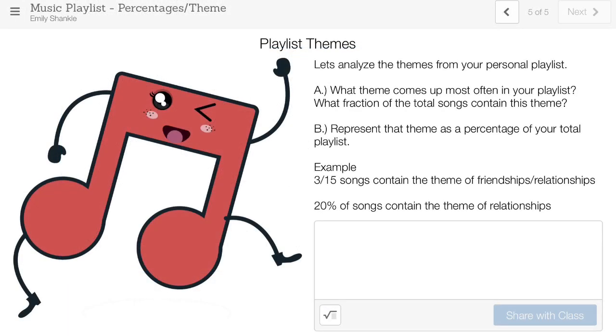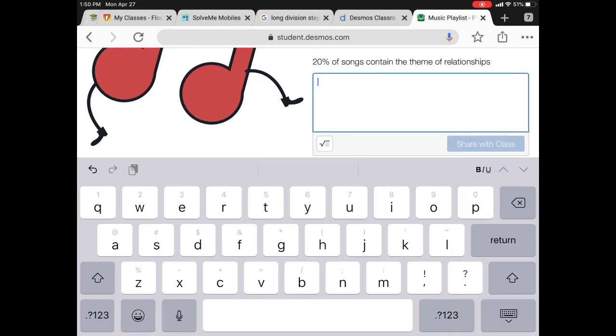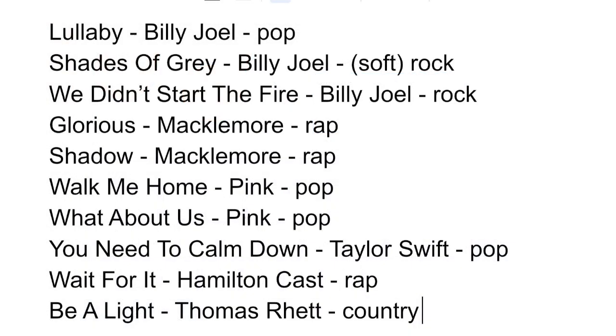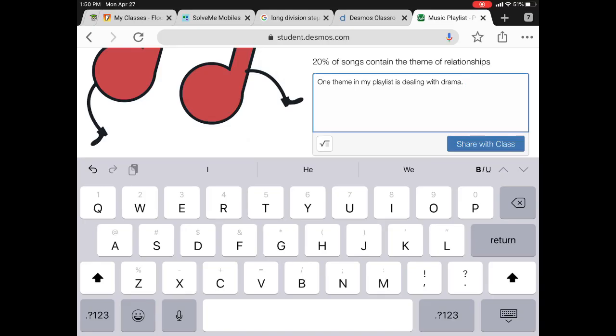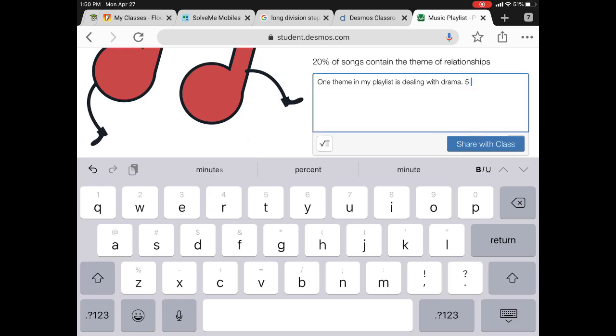For the last activity, we're going to look back at our playlist and pick a theme from that playlist. I chose the theme of dealing with drama because right now I feel like there's a lot of that in the world, and my playlist is helping me deal with it. After going back and checking my songs, I decided that 5 of the songs on my playlist help deal with drama.